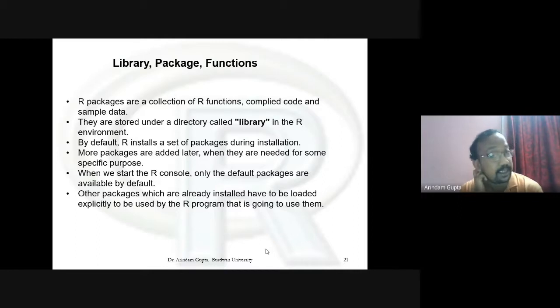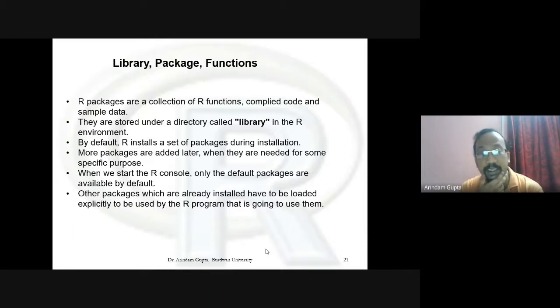What is the library, package and functions in R? R packages are a collection of R functions, compiled code and sample data. They are stored under a directory called library in the R environment. By default, R installs a set of packages during installation.